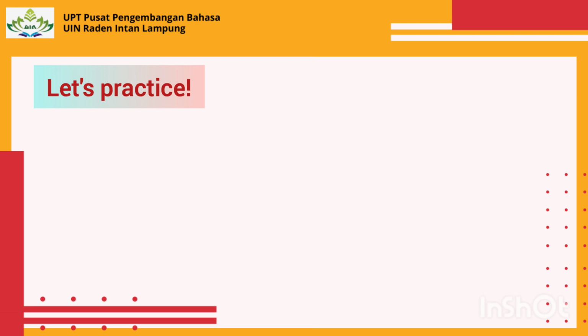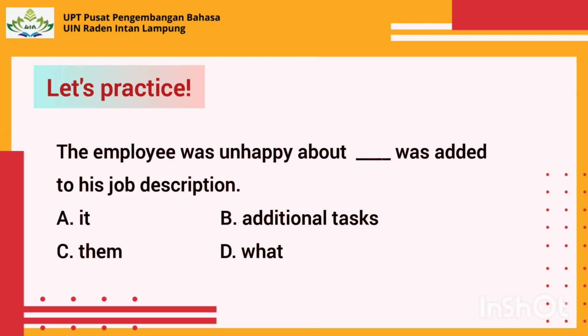Let's practice. Look at the sentence and choose the best option to complete the sentence. The employee was unhappy about blank was added to his job description. Option A, it. Option B, additional tasks. Option C, them. Option D, what. Have you got the answer?